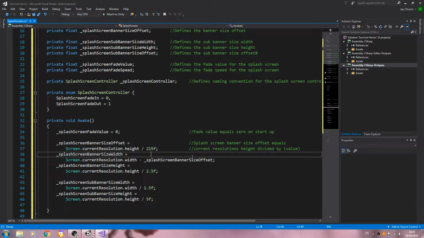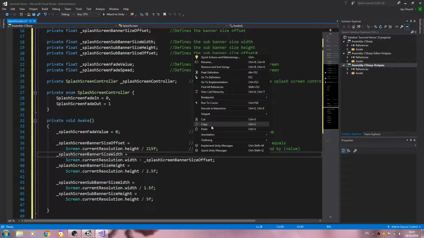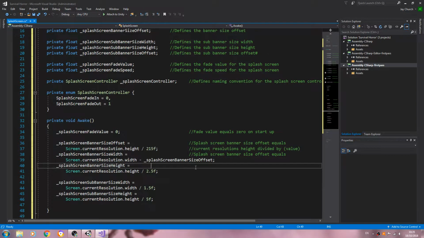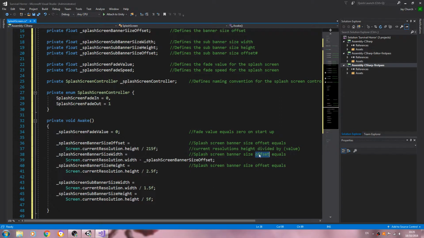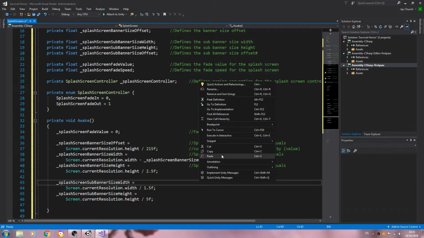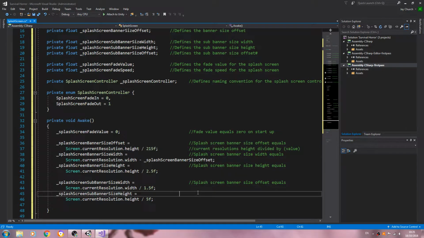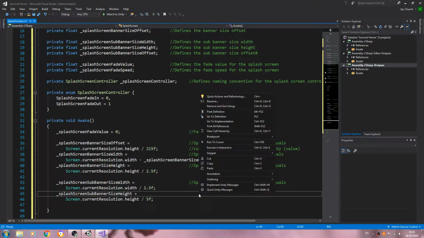So let's copy that first line. We'll paste that in twice, so this is the width. This is the height. We can also paste it in here. And here also.